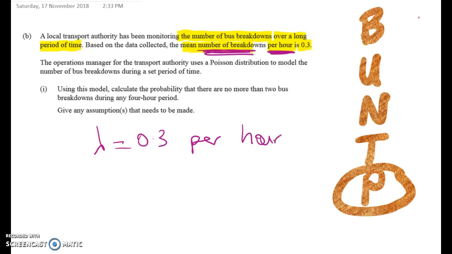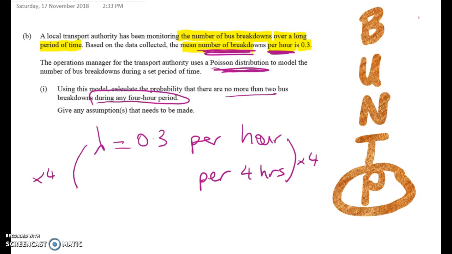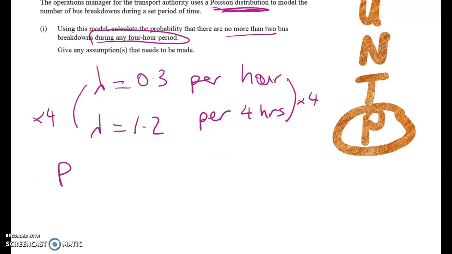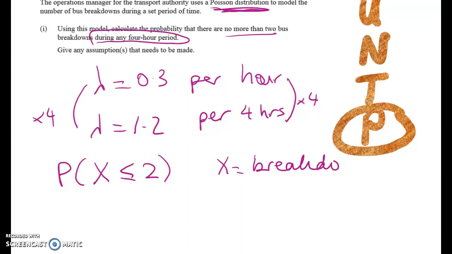The operations manager uses a Poisson distribution to model the number of bus breakdowns. So they even tell you which one it is. Using this model, calculate the probability that there are no more than 2 bus breakdowns during any 4-hour period. So the first thing to do here is to change that lambda to per 4 hours. So we times that by 4, and we get lambda is equal to 1.2. No more than 2 bus breakdowns means that we want the probability that X is less than or equal to 2, where X is equal to breakdowns per 4 hours.